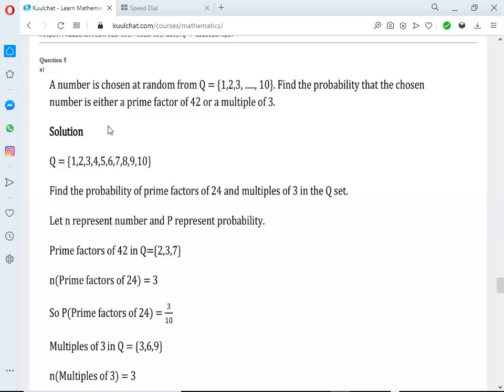Then subtract the probability of both from the sum of the two probabilities.